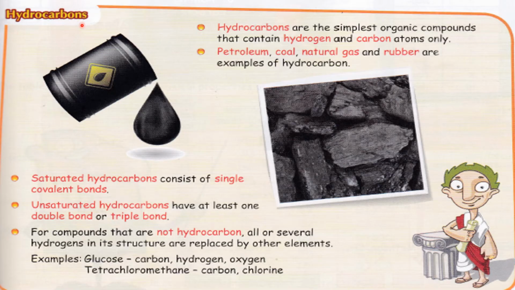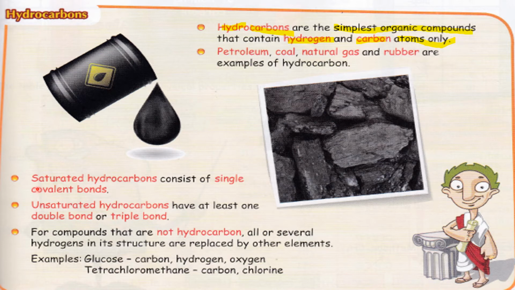So hydrocarbon. Usually in IGCSE they love to ask you what is the meaning of hydrocarbon. Give the definition of hydrocarbon. Hydrocarbons are the simplest organic compounds that contain hydrogen and carbon atoms only. That's why the name itself is hydrocarbons. Hydro means hydrogen, carbon means carbon. So petroleum, coal, natural gas, rubber are examples of hydrocarbons.